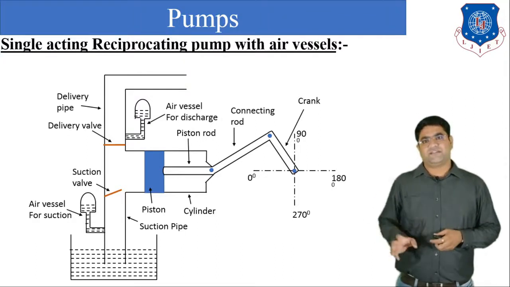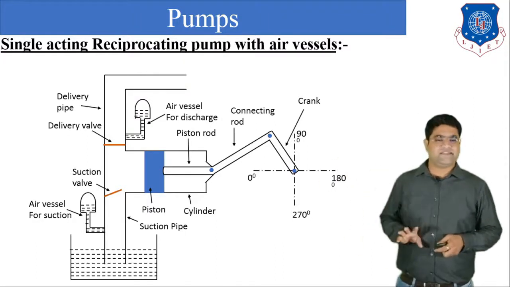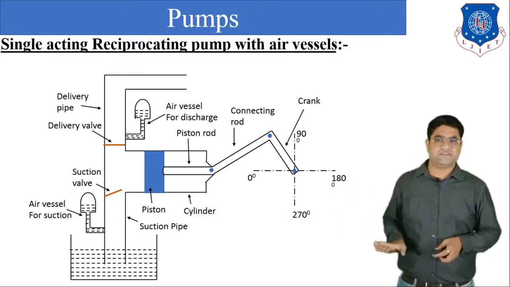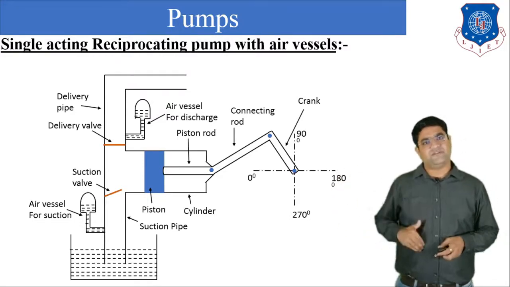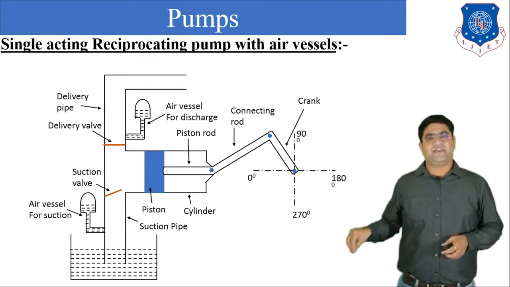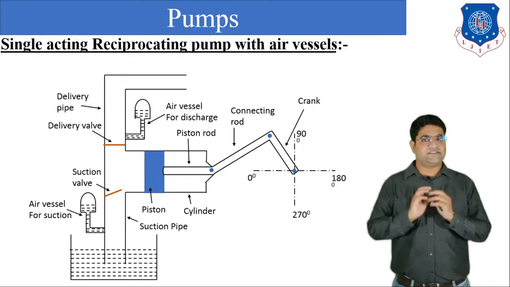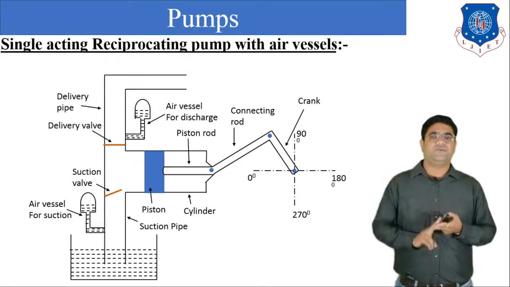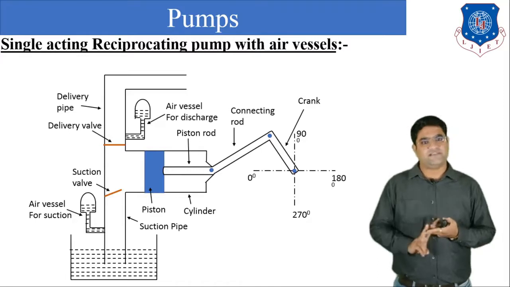Here you can see all the components are as they were: the crank, connecting rod, piston, suction valve, delivery valve, suction pipe, delivery pipe, suction tank and the delivery tank, all the same. But here we are going to use two different air vessels or air chambers.